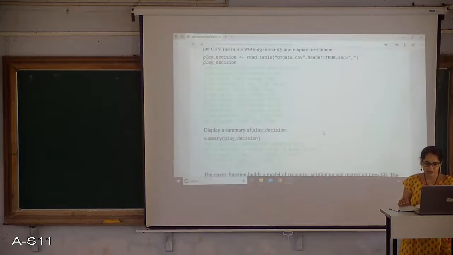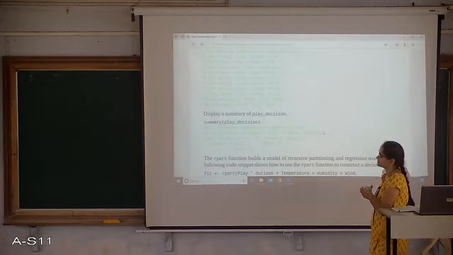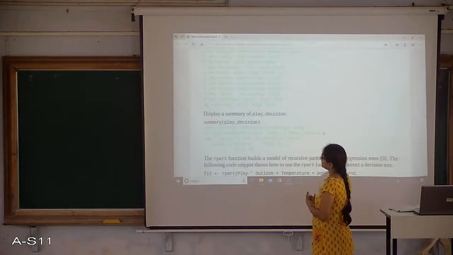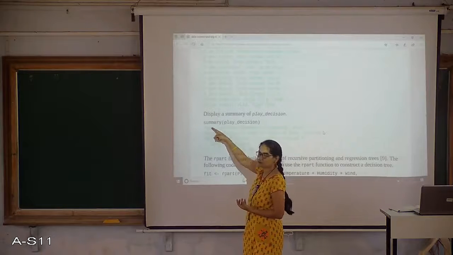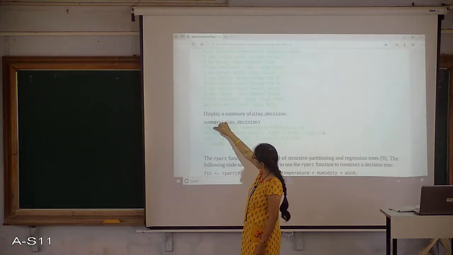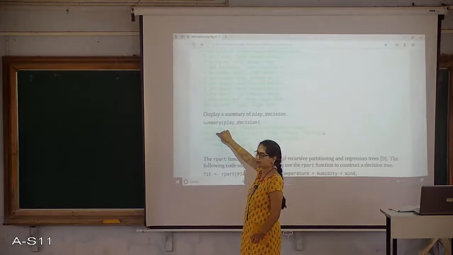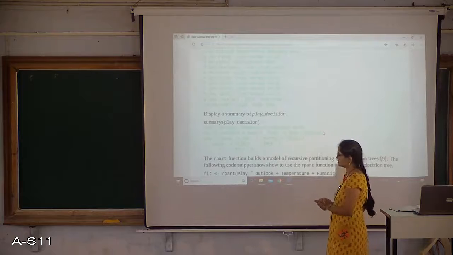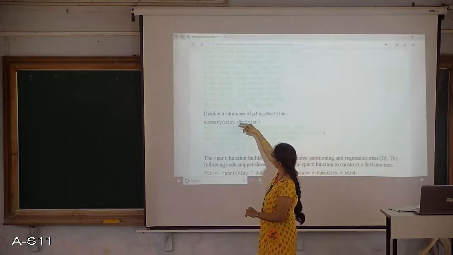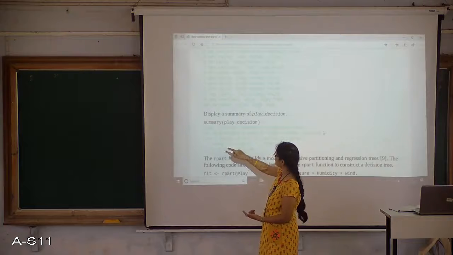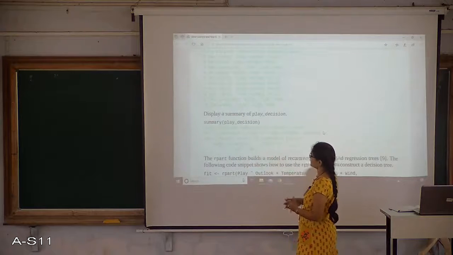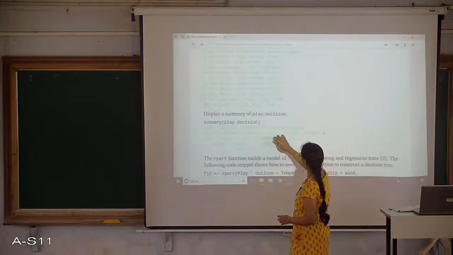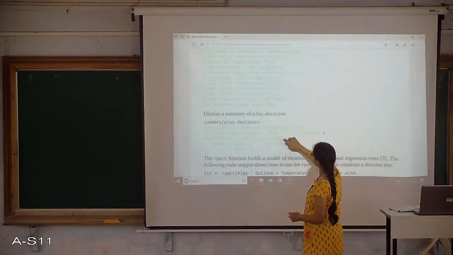Now the summary of this data set. The summary function will give me an overall picture of the data, how many no and how many yes are there for the play. So the play variable is having 3 no cases and 7 yes cases. So overall I have 10 entries in my data set. Then for outlook I have overcast, rainy and sunny, with entries like 2, 4, 4. Temperature cool, hot and mild 5, 2 and 3. Humidity high, normal 4 and 6.